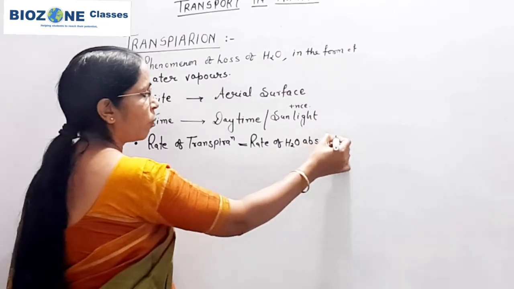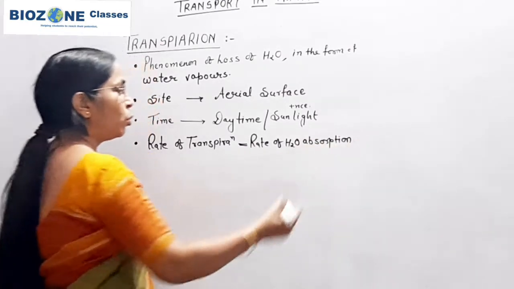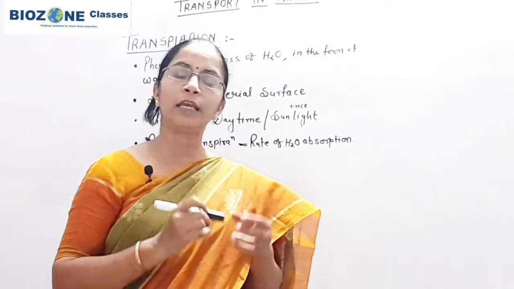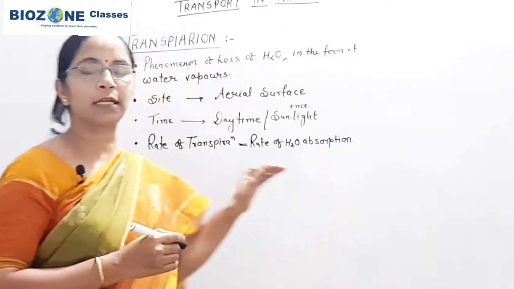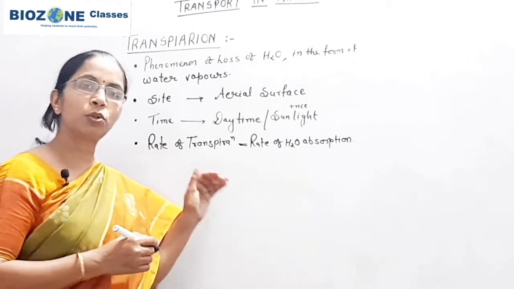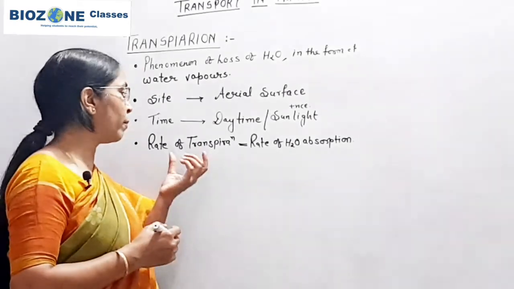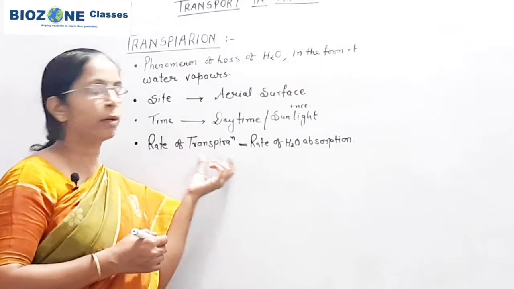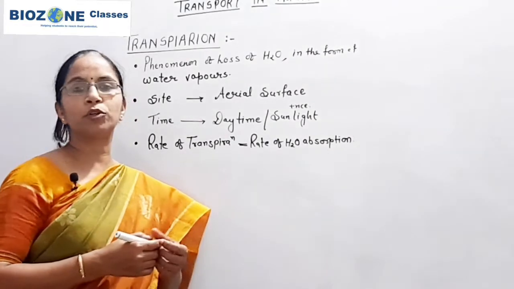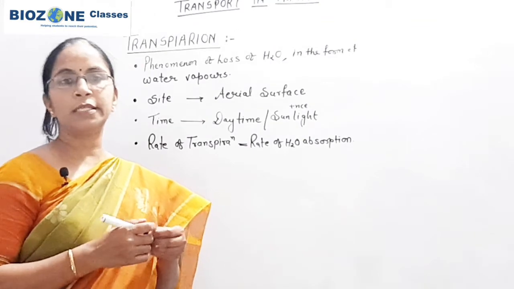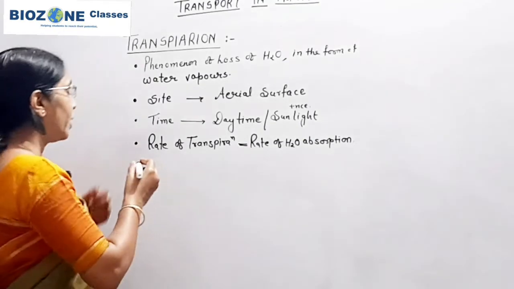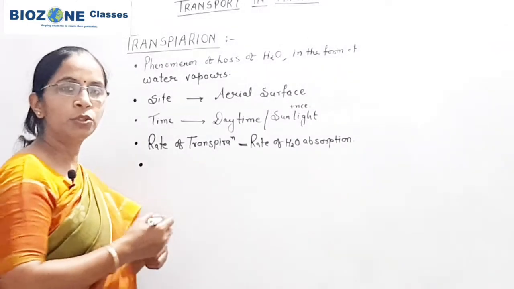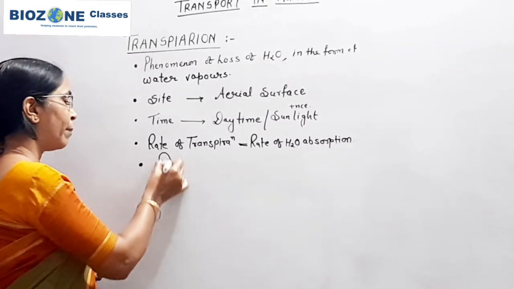Whatever amount of water is absorbed by the root, nearly an equal amount of water is transpired by the plant. This is the reason that during daytime, when the rate of transpiration is maximum, the rate of water absorption also increases equivalently.